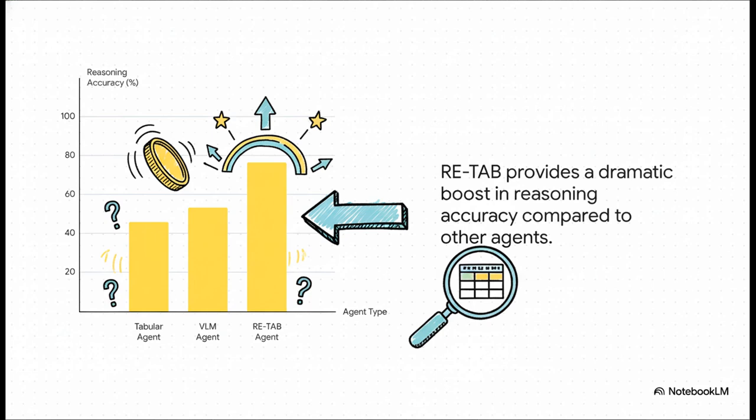This chart really drives the point home. Look at the other agents on the left. Their accuracy is somewhere between 46 and 53%. That's basically a coin flip, right? But then look at the agent with RETAB. It shoots all the way up to over 76% accuracy. It's truly a night and day difference.